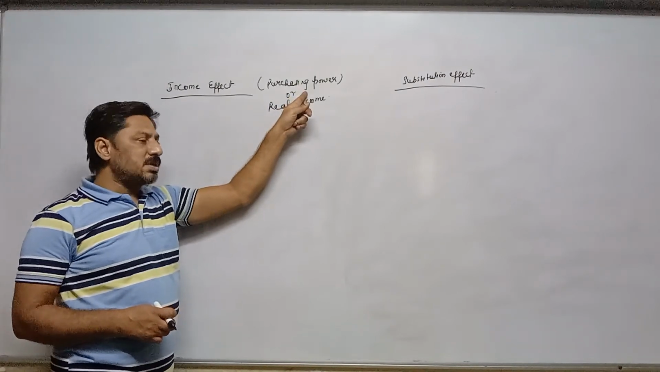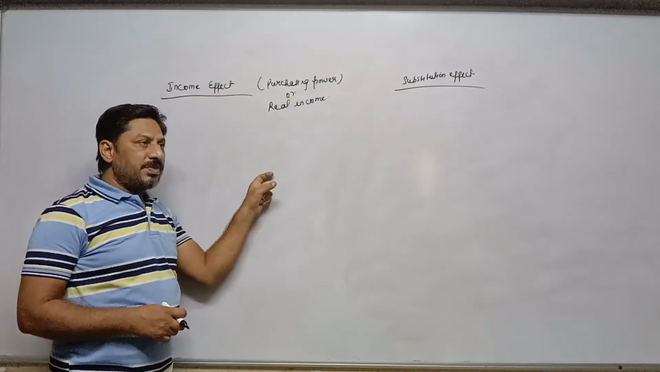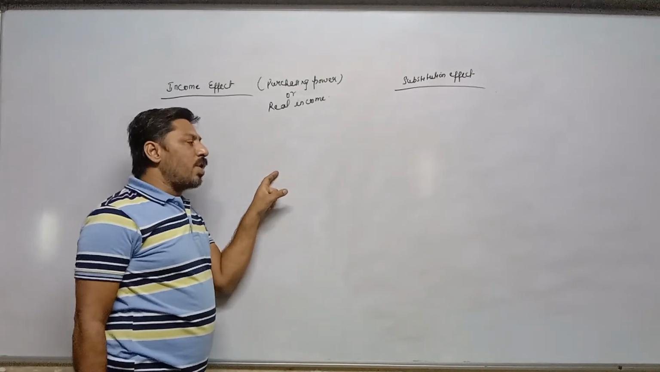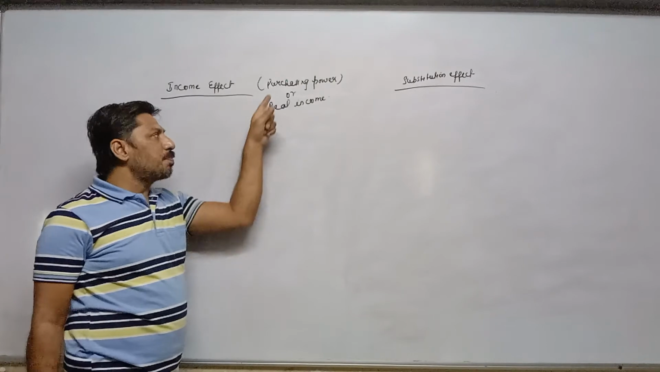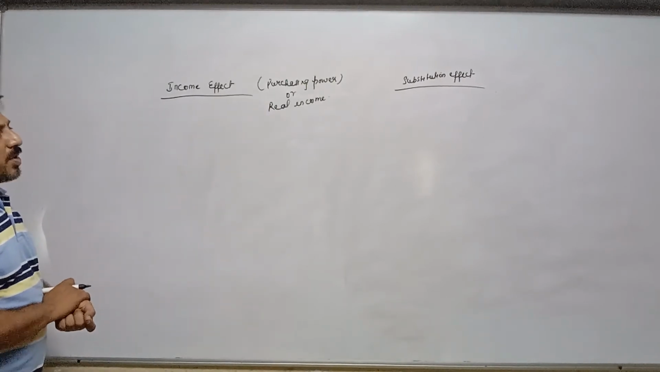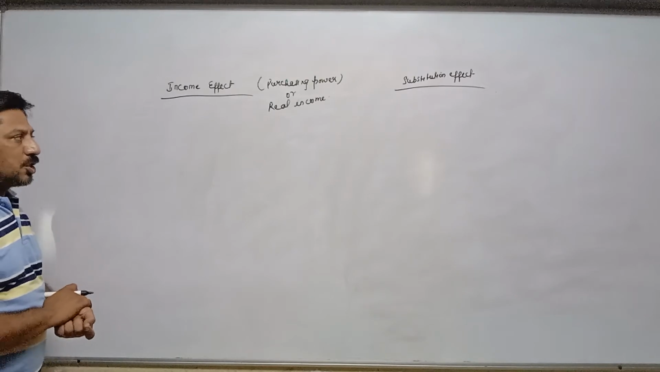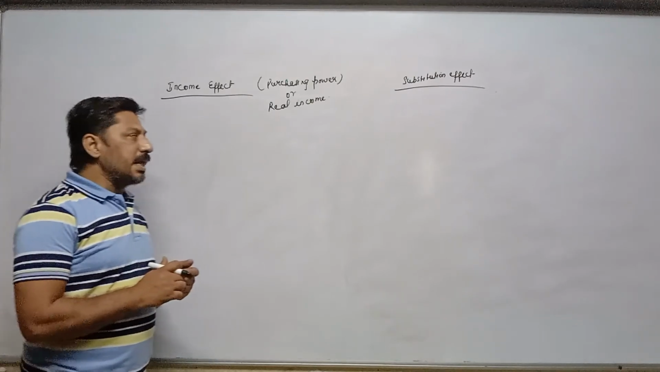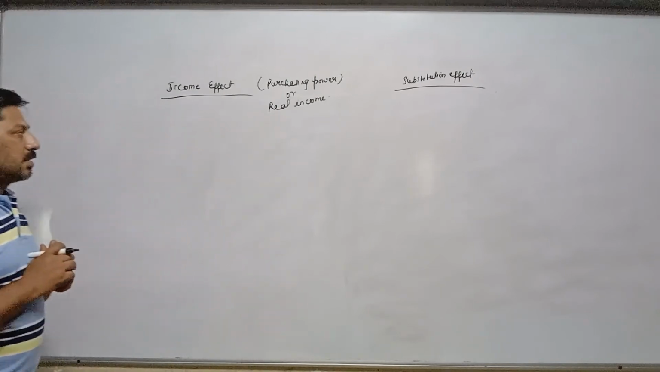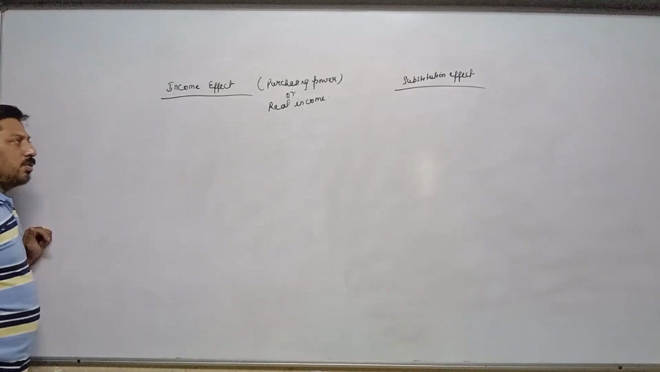Purchasing power here means at a particular price, how much quantity they are able to purchase. That is called purchasing power. So here we have to explain about the purchasing power or real income of the consumer, how real income increases or decreases against price. That I am going to explain.